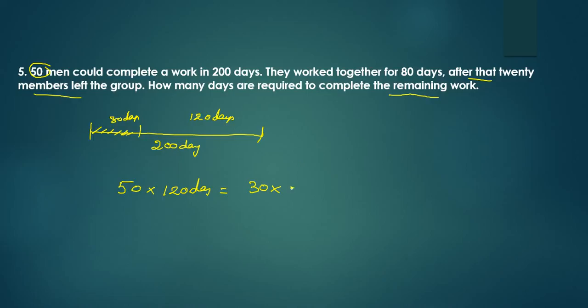Let us say the number of days required is D. So the number of days required is 200 days, because he is asking about the remaining work. If there are 50 men, they can complete the work in 120 days. But as the number of people has gone down, the efficiency goes down, so the number of days required will increase. That is the reason we are getting 200 days to complete the remaining work.